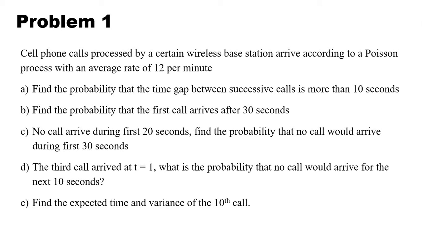Third question, given that no call arrives during the first 20 seconds, find the probability that no call would arrive during the first 30 seconds. The next question is, given that the third call arrived at t equal to 1, what is the probability that no call would arrive for the next 10 seconds? The last question is, find the expected time and variance of the 10th call.